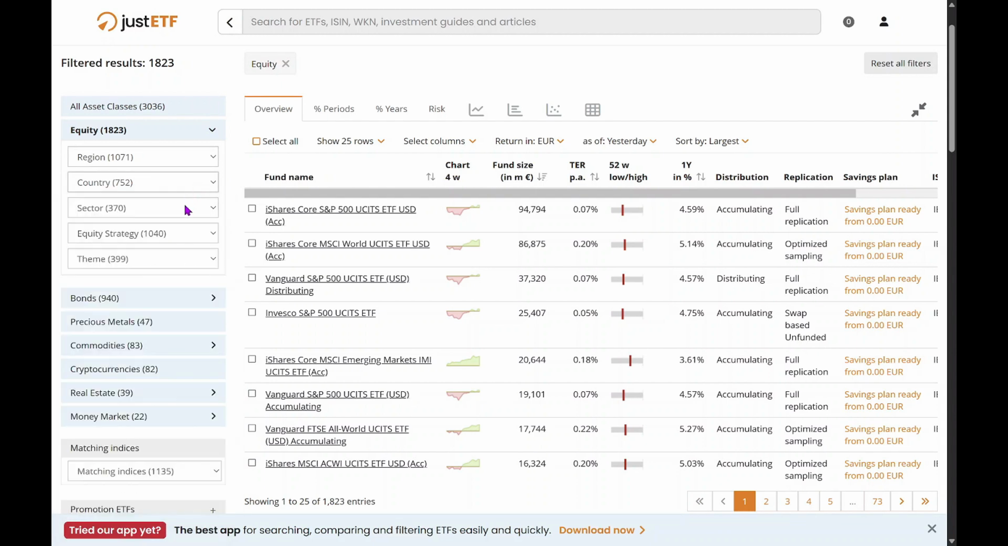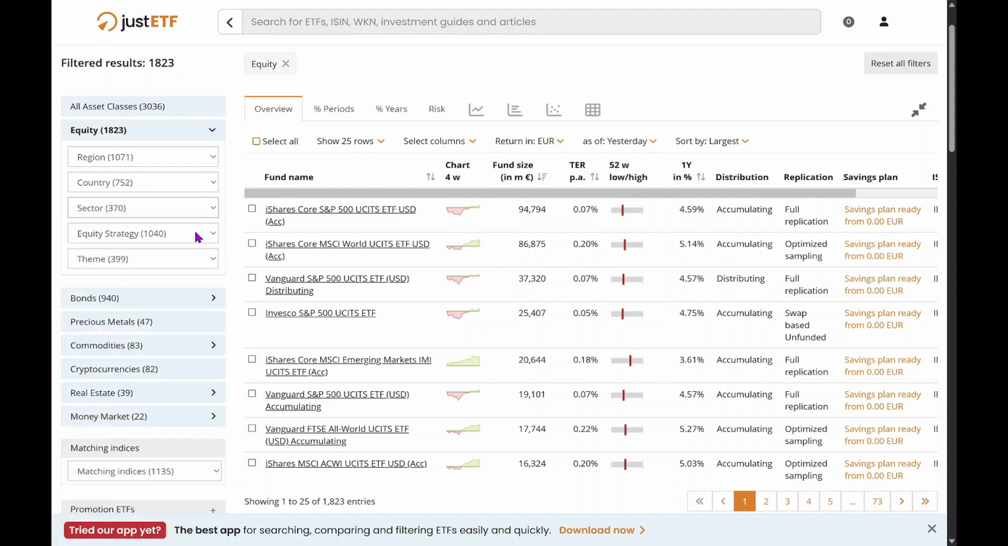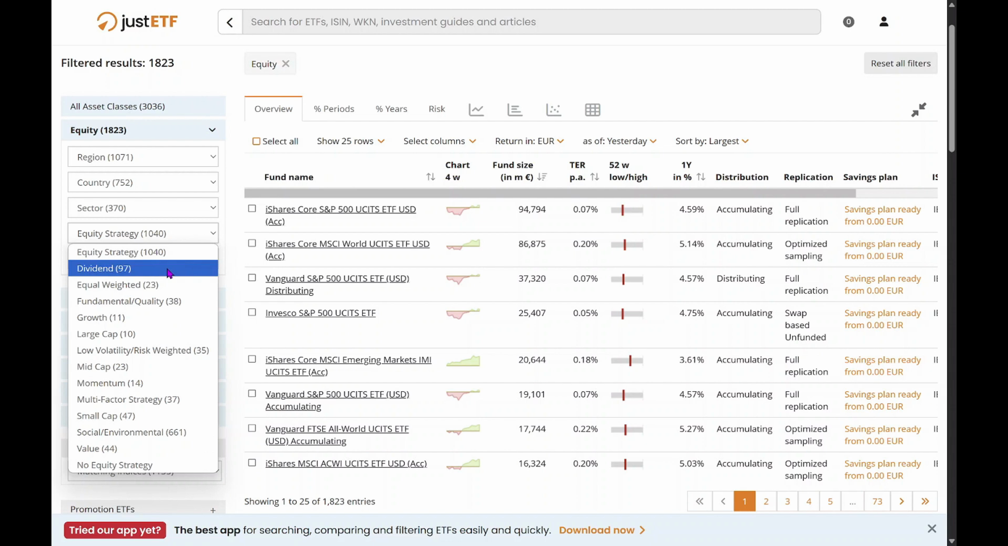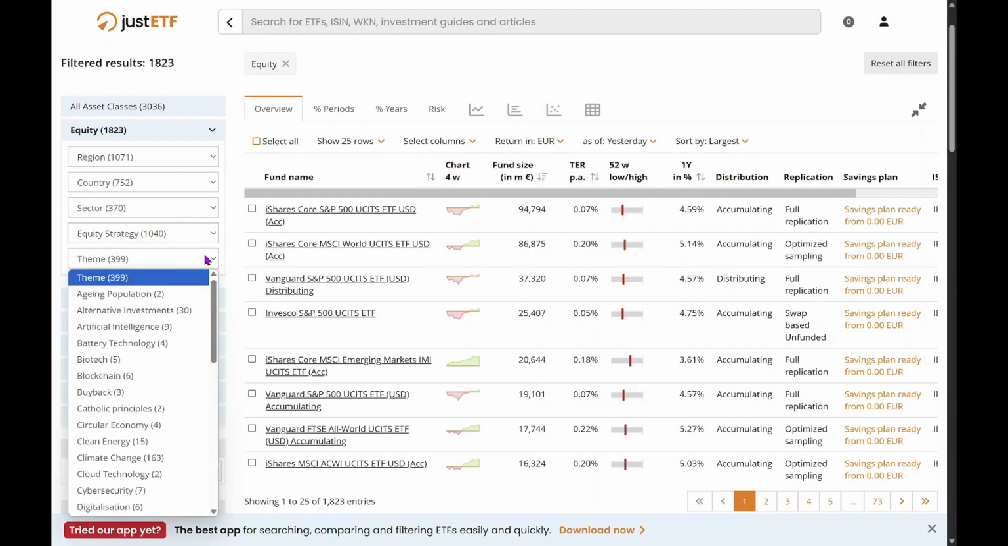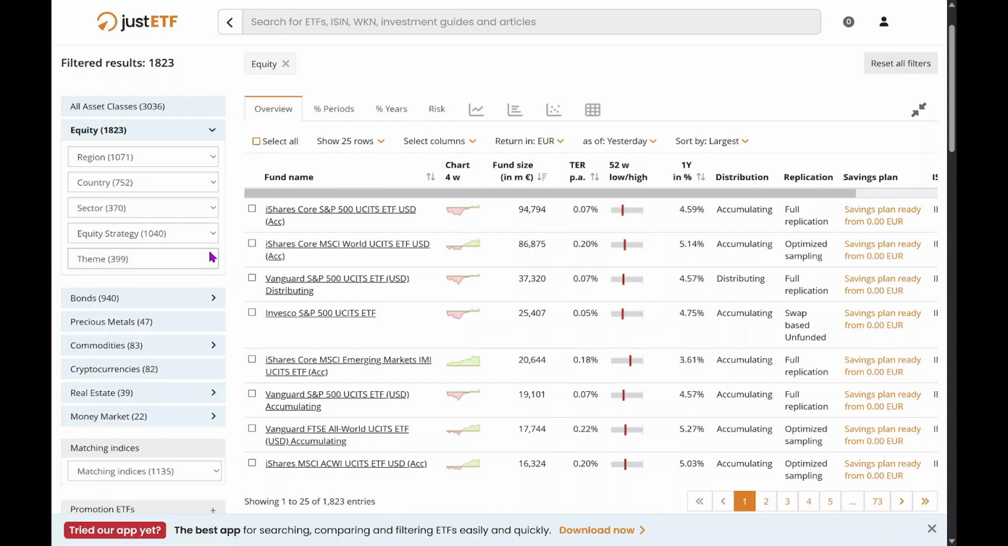It's also possible to invest by sector, like agribusiness, energy, insurance, technology, and many others. Then we have the equity strategy section, with options like dividend, equal weight, low volatility, or momentum. This is where you'll find smart beta ETFs, those that follow specific strategies rather than just tracking the market passively. Finally, there's a themes section, where we can invest in areas like artificial intelligence, blockchain, the circular economy, esports, robotics, semiconductors, space exploration. There are tons of investment possibilities.